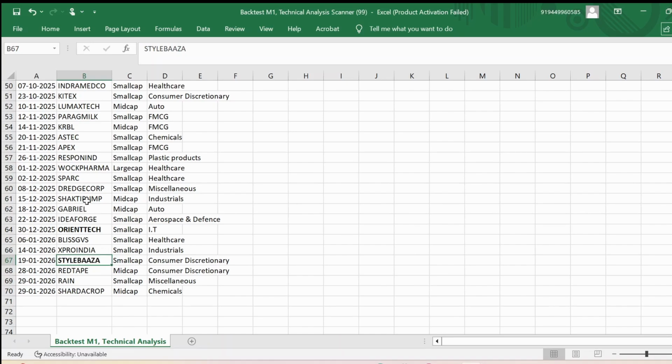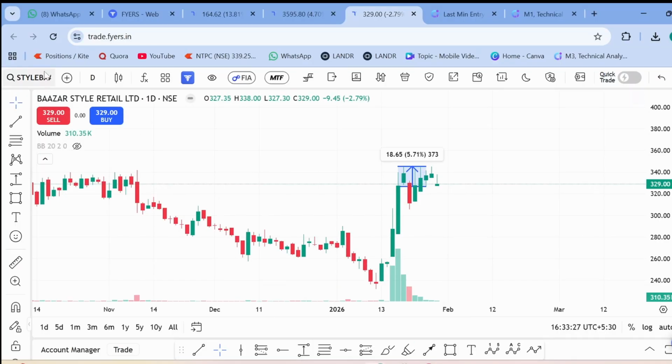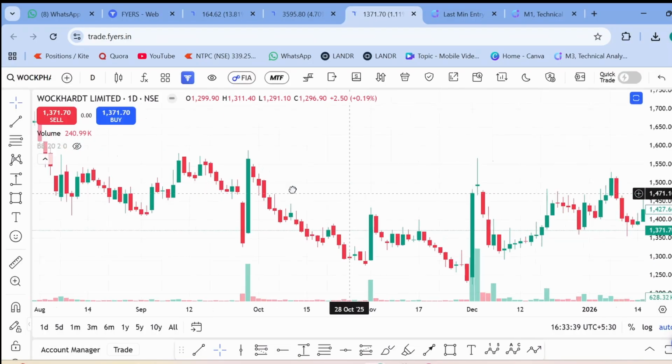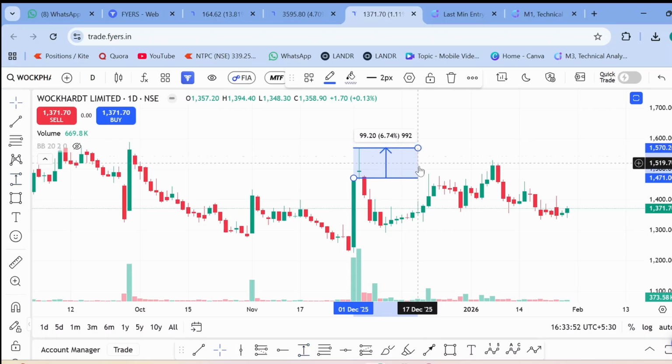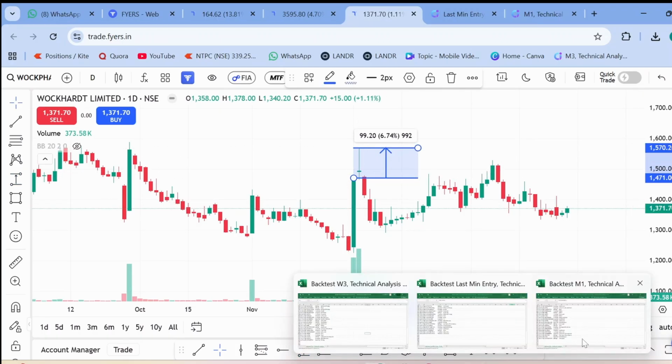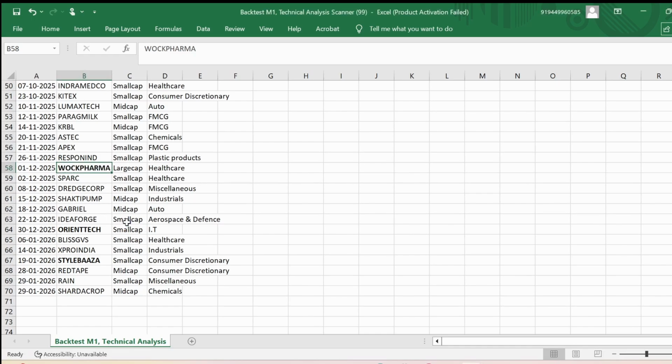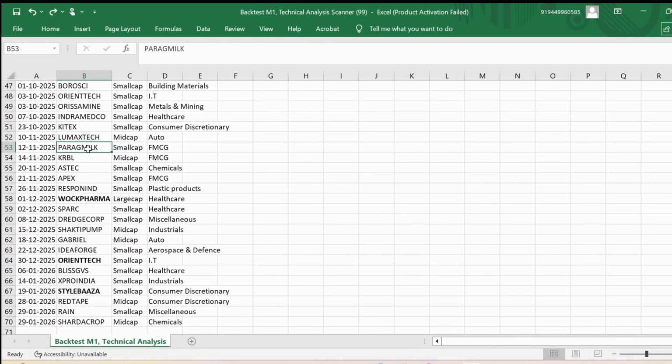And if you check, we got Oak Pharma on 1/12. Let's check Oak Pharma, how it was doing. You can see Oak Pharma in M1, exactly we got it at this particular location. Next day, let's check how much it shot up. It shot up 6.7% immediate next day, then it closed with a doji. We want above 5%, any rally is fine. Parag Milk we also discussed, which came in November, shot up more than 6% immediate next day.